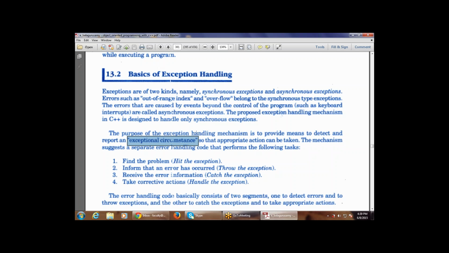Why has this error occurred? What is the logic behind this error? That is, receiving the error information, that is catching the exception. Then the fourth one is take corrective actions, that is, take the corrective actions that are available for the error handling.